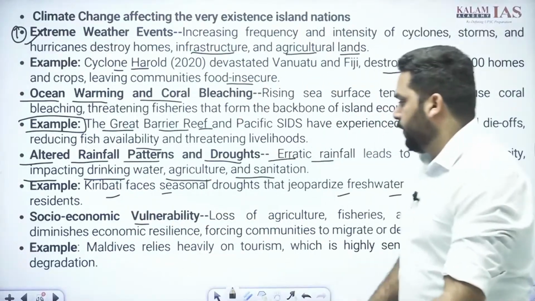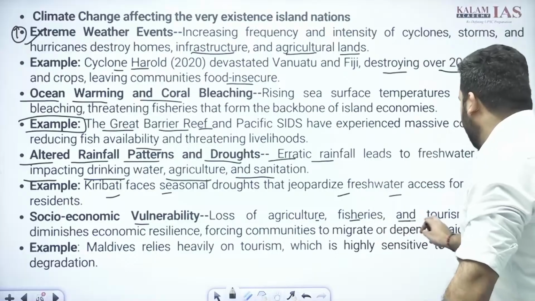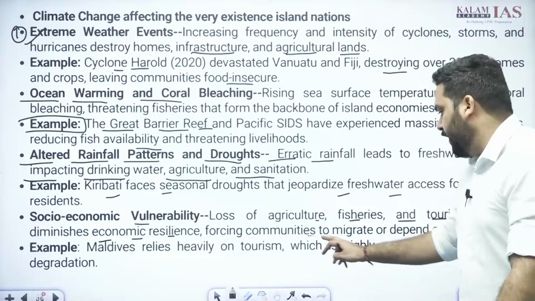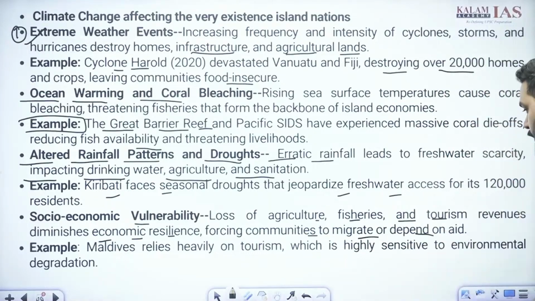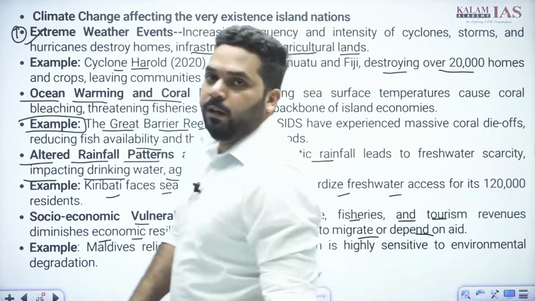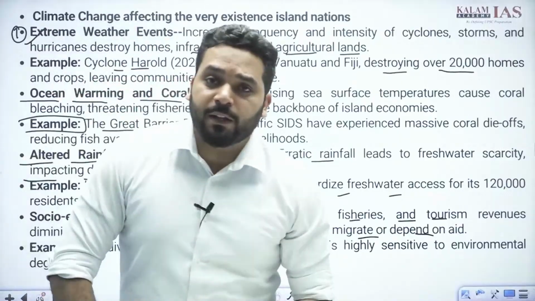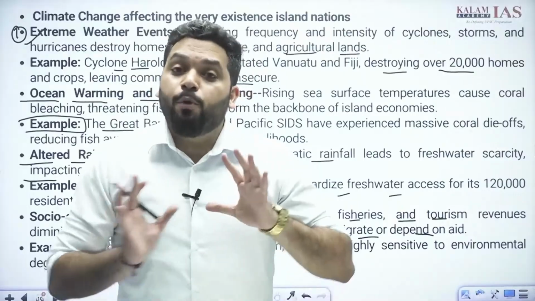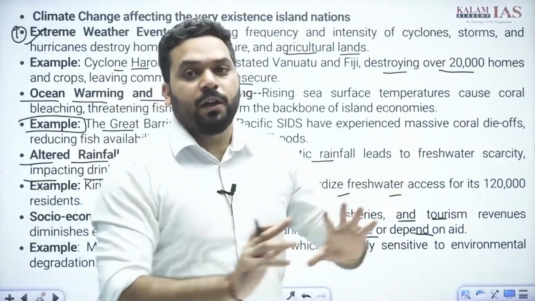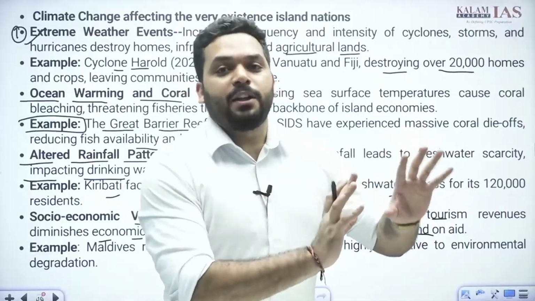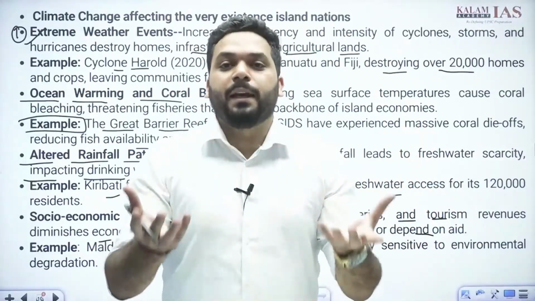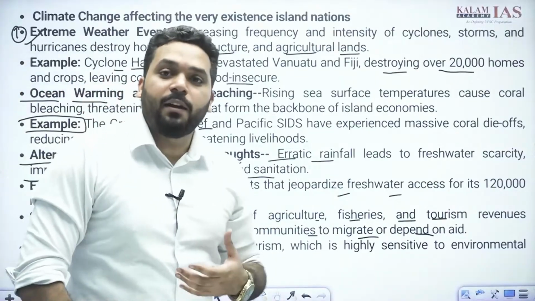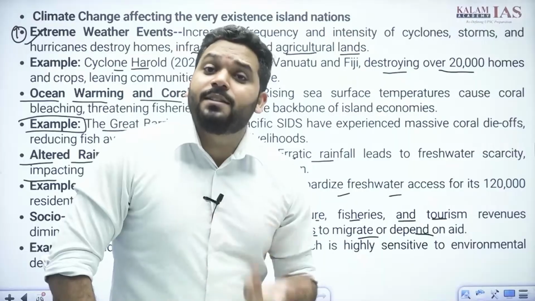Socio-economic vulnerability. Loss of agriculture, fisheries and tourism revenues diminishes economic resilience, forcing communities to migrate or depend on aid. Okay. When climate change happens, their livelihood will be under threat, their agriculture, their coastal economy, then it is going to lead to push migration, forced migration, climate refugees, push migration from islands to mainland. Okay, directly having a connection with their existence altogether.